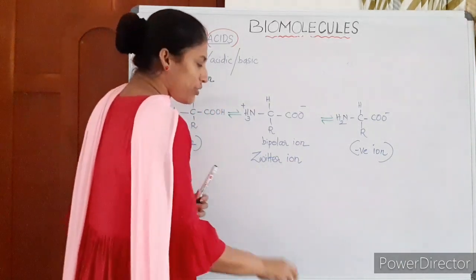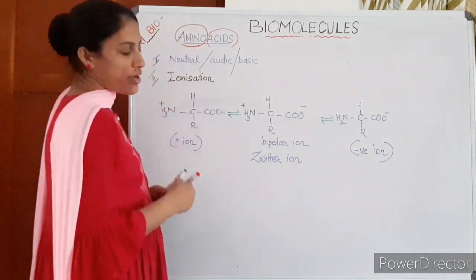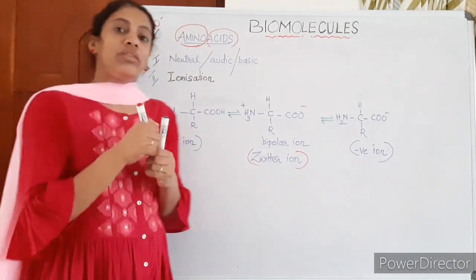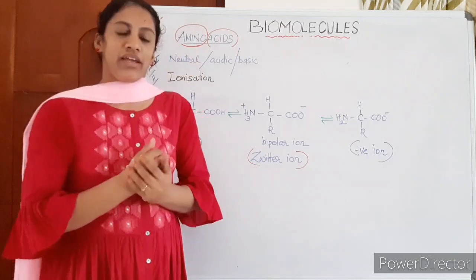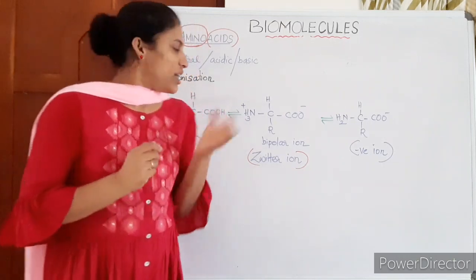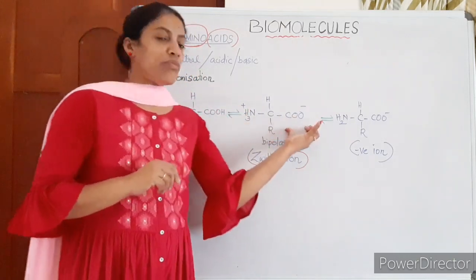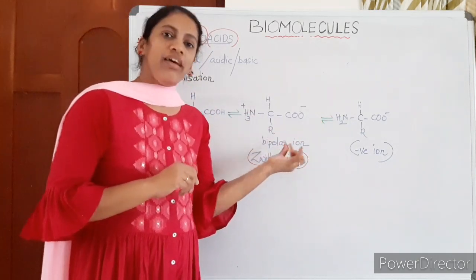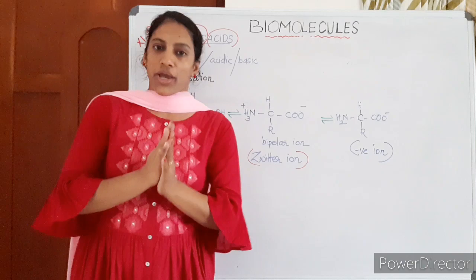So what is a zwitterion? A zwitterion is a bipolar ion with both groups ionized in an amino acid. Okay. So if the amino group is ionized and the carboxyl group is ionized, both the charges are there, then this is bipolar, and it is known as a zwitterion.